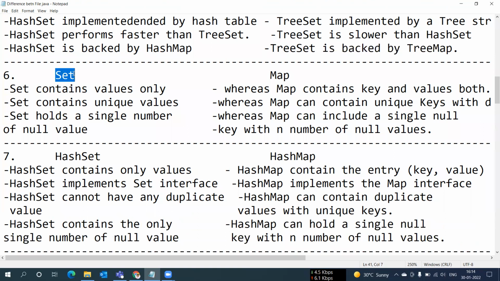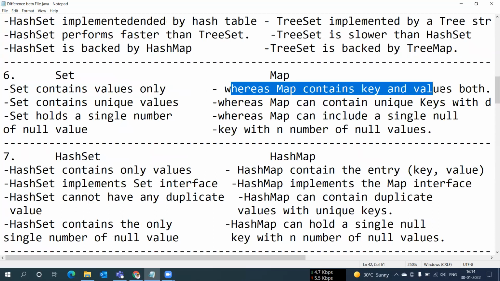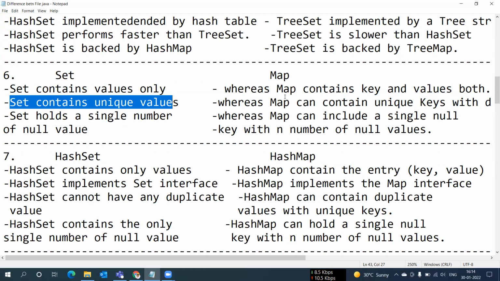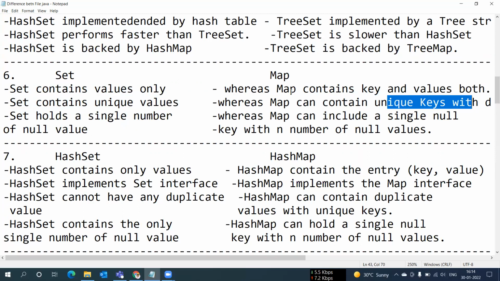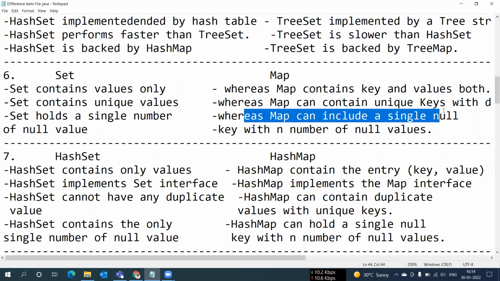And the next difference is: what is the difference between Set and Map? Set contains only values, whereas Map contains both keys and values. Set contains unique values and Map contains unique keys. Set can hold a single null value, whereas Map can include a single null key with any number of values.